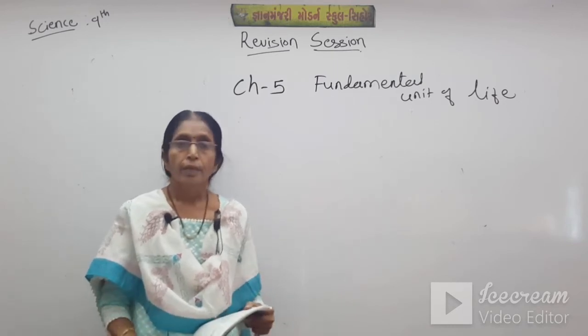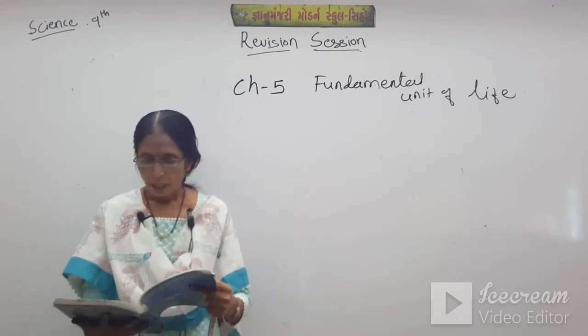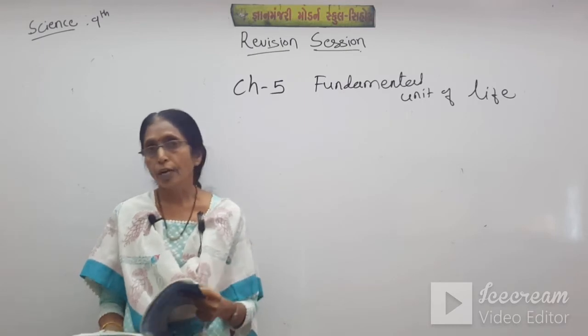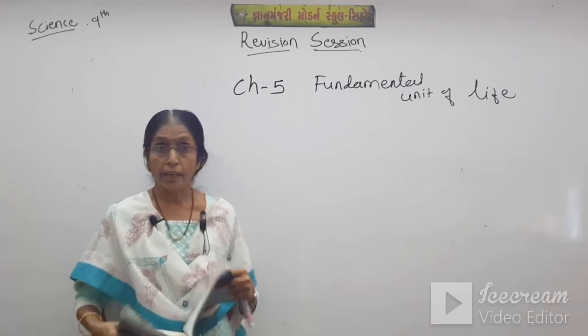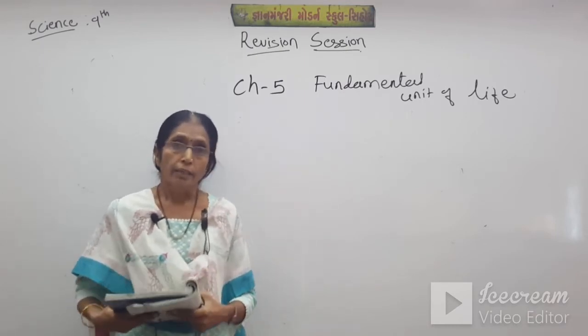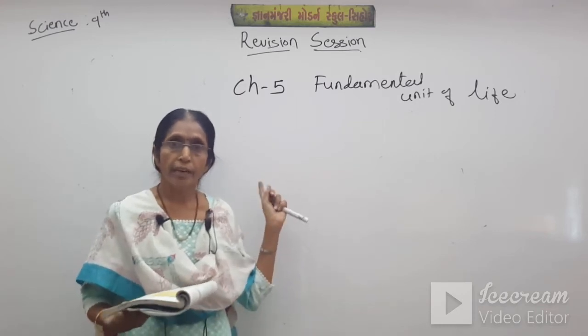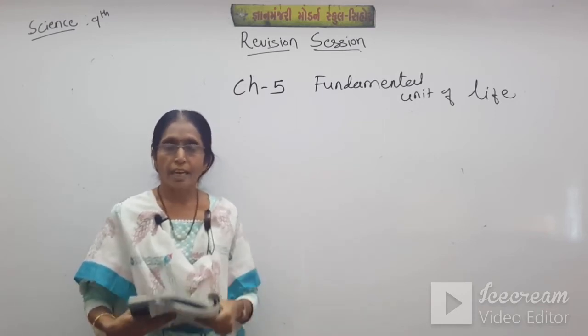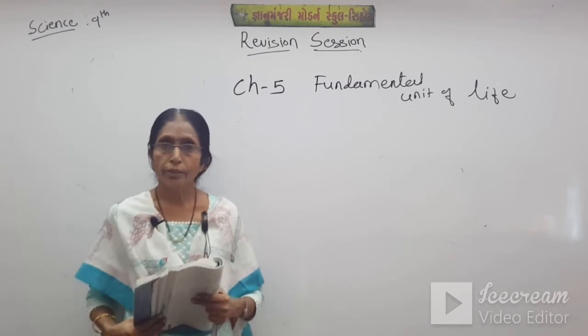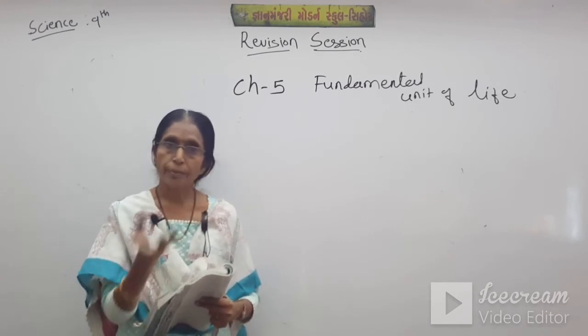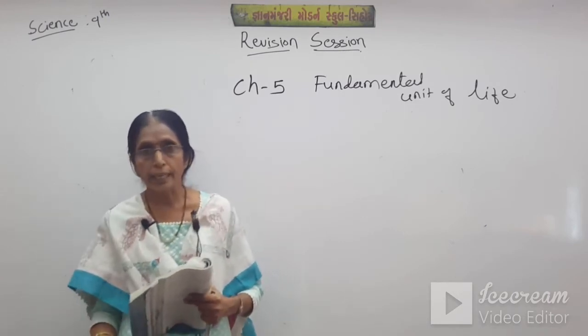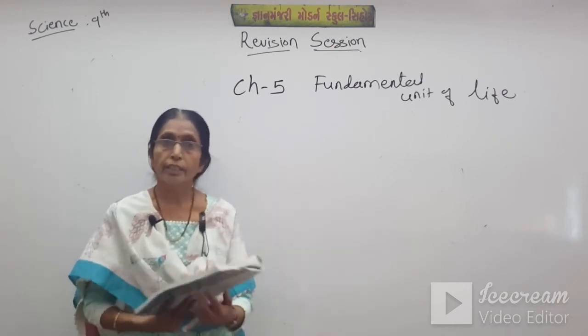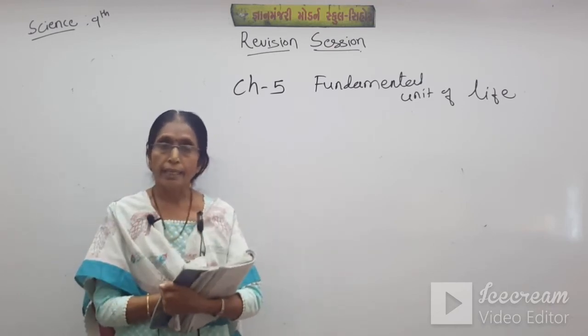Also, about the prokaryotic cell and eukaryotic cell, I gave the difference in the period, students, when we were learning this chapter. Also the difference between animal cell and plant cell. I have also drawn the figure of an animal cell here.